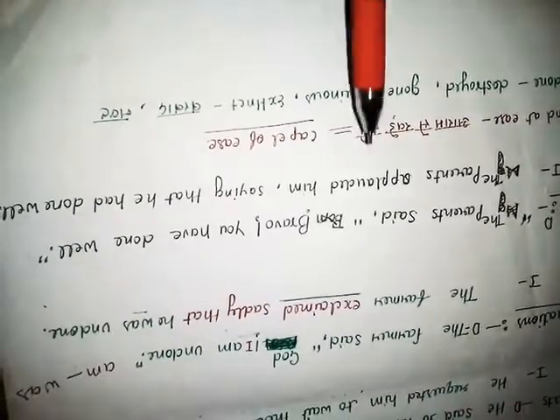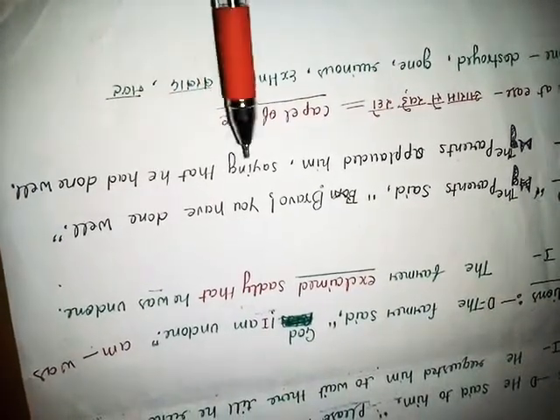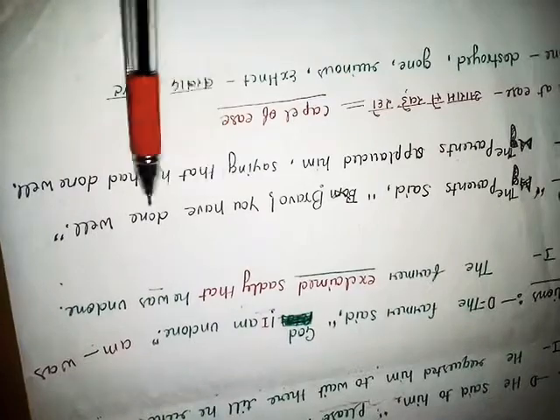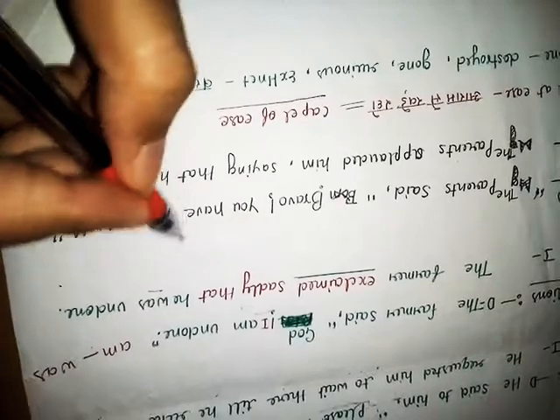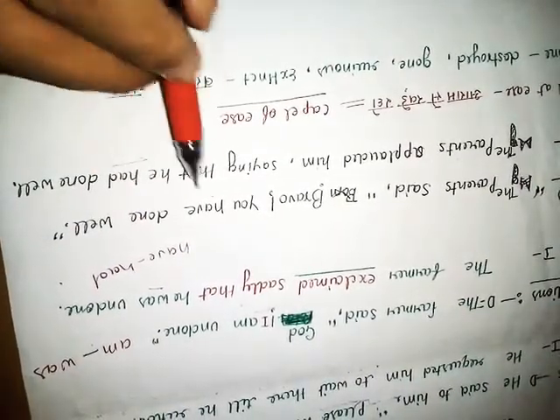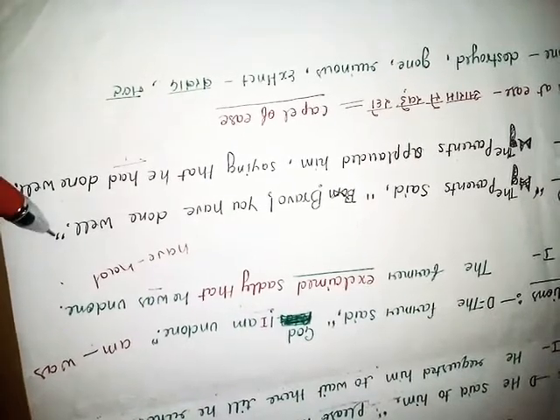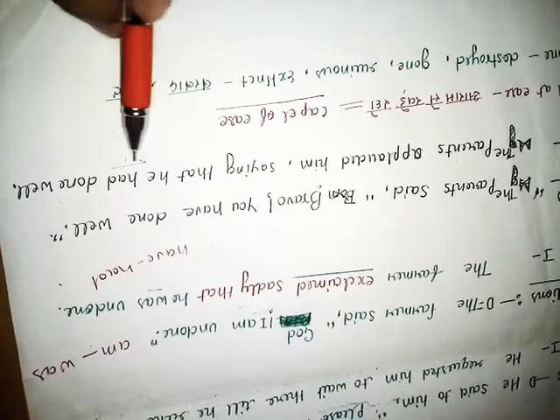Friend, we have to remove the comma and inverted comma and put that in their place, and have becomes had, because while converting direct to indirect, have becomes had. So that's why we are using had in place of have, because this is a sentence of present perfect. While converting into indirect, present perfect becomes past perfect. So this is a sentence of past perfect.